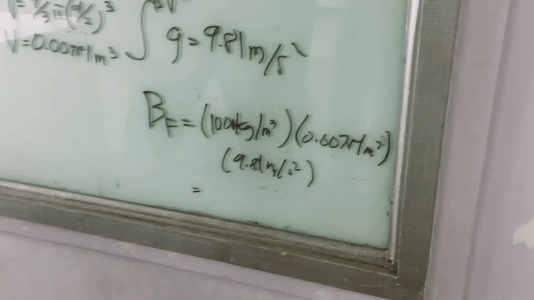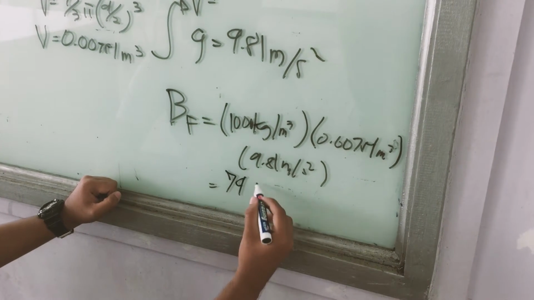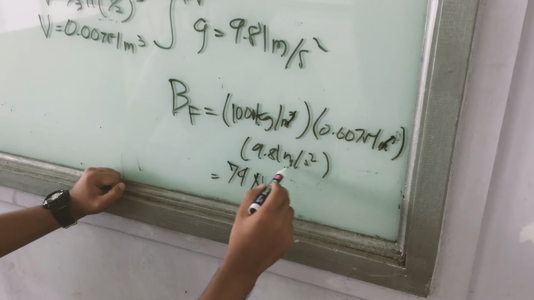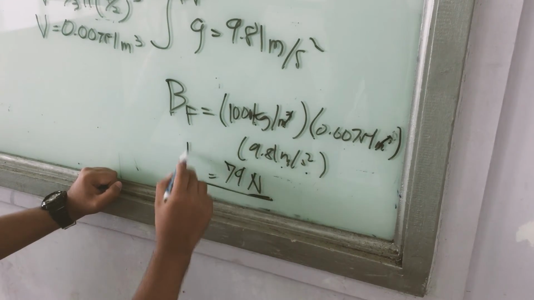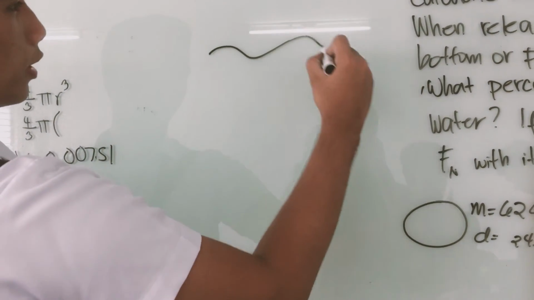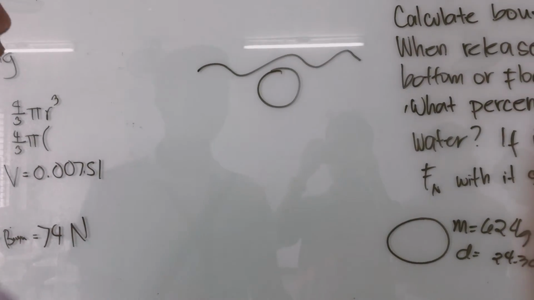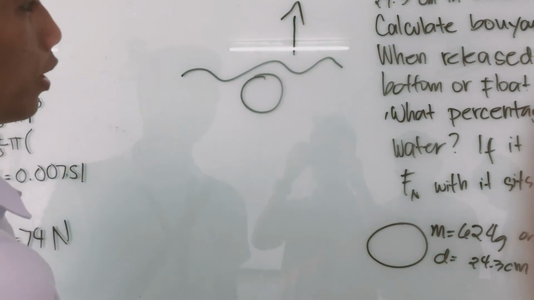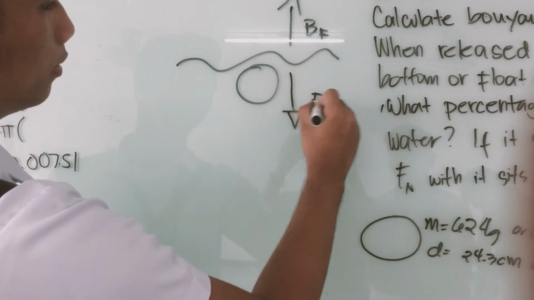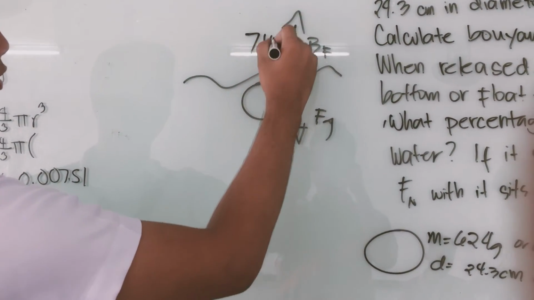If you multiply it all, you will come up with an answer of 74 newtons. Why newtons? Because meter cubed will be canceled out and kilogram meters per second squared is a newton. So the buoyant force is 74 newtons. Next, there will be water, right? There will be a ball. We know that there is a buoyant force acting upward and a gravitational force acting downward. We know that the buoyant force is 74 newtons.